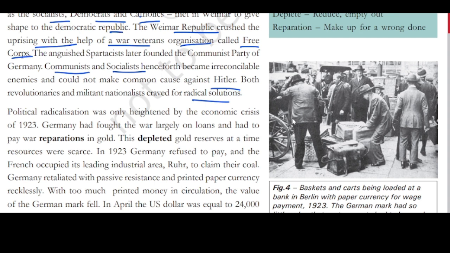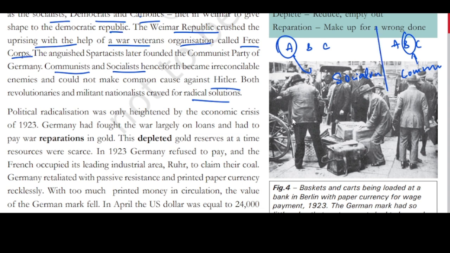Say the same example, A, B, and C were there. If a country is working on socialism, here the money will be given to A based on what contribution he is giving to the state. The same way in communism, if A, B, and C are there and B needs the highest money, he is needy. In communism, B will get the highest salary because he needs more money, for his family or for his survival. So this is how socialism and communism are different.